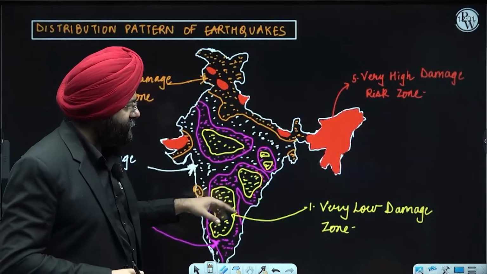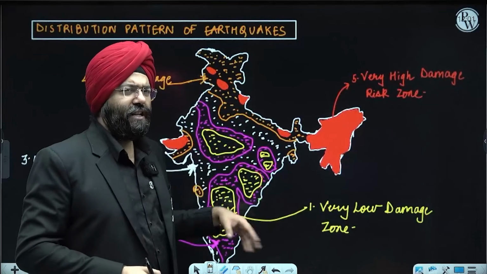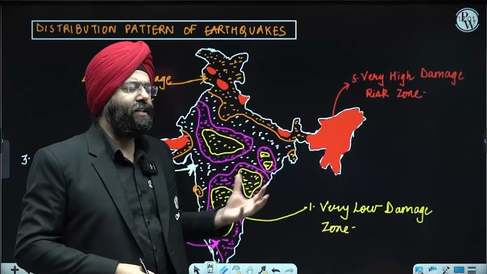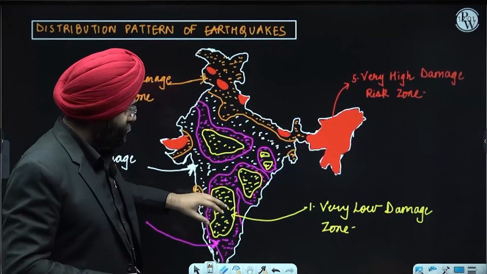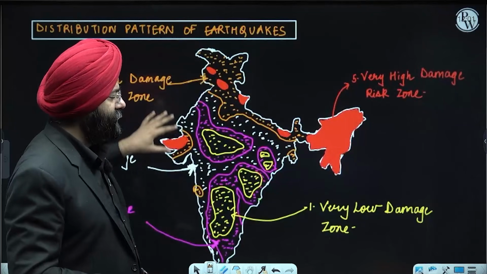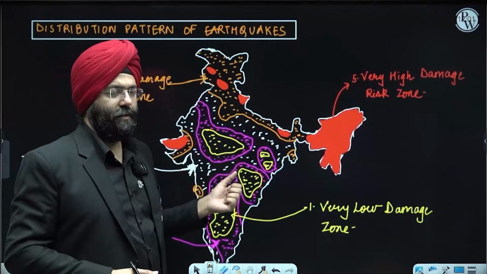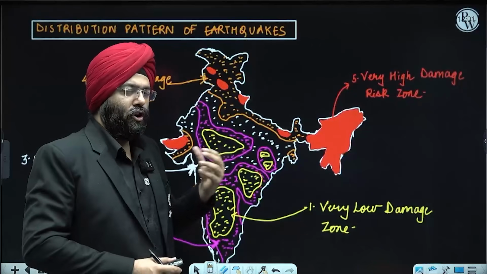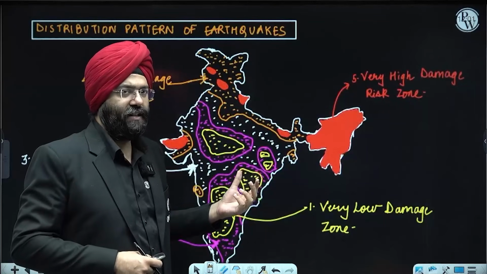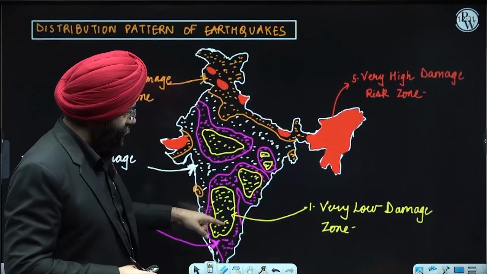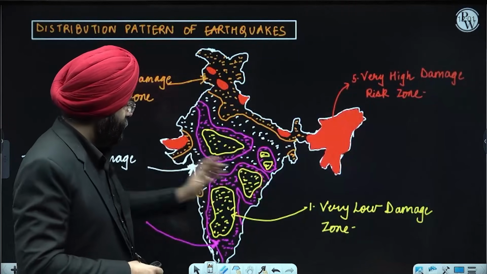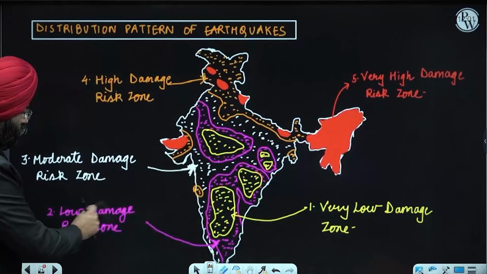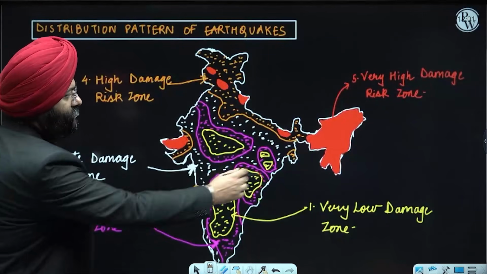Now, if you see first, the yellow regions are known as very low damage zones. These are regions which experience very little damage because of the stability of the surface of the plate. Within the Indian plate, certain regions are very stable because of their geology or due to the structure of the rocks that are present here. So these are the regions which are very low, mentioned in the yellow region, right? Second comes the low damage risk zone. Now this was very low, this is low.